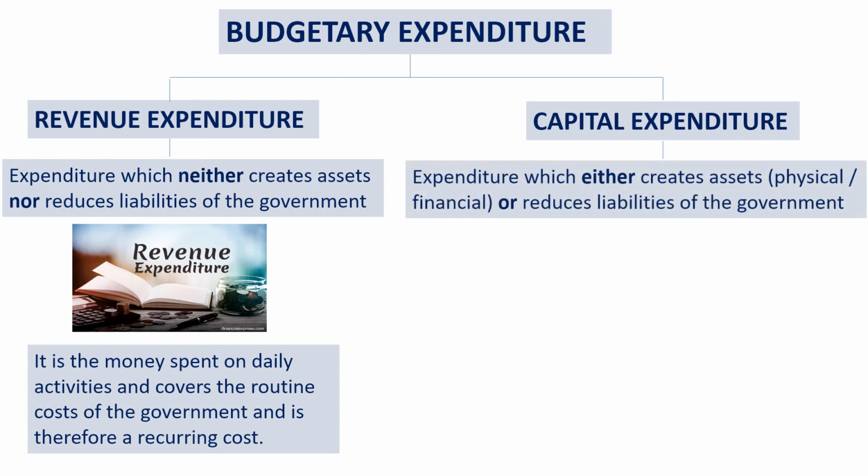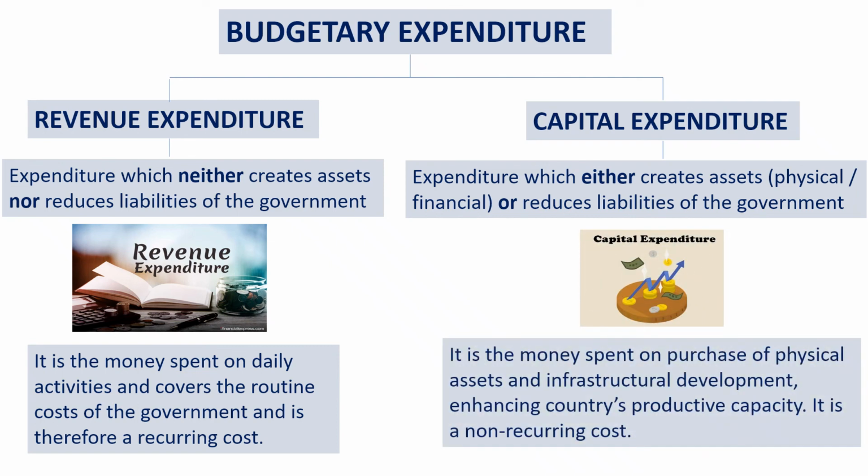Capital expenditure, on the other hand, is the expenditure which either creates assets, physical or financial assets for the government, or reduces liabilities of the government. Capital expenditure is therefore the money that the government spends on purchase of physical assets or for infrastructural development.